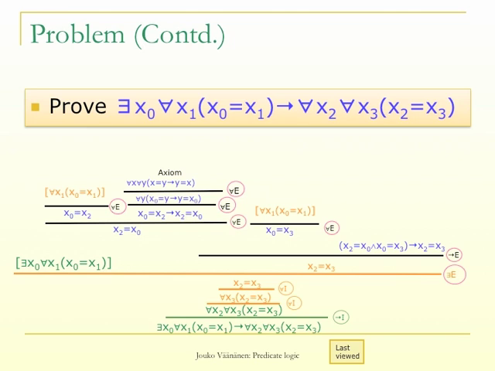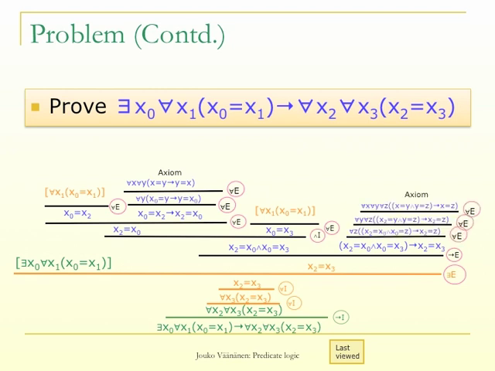Now we put these two identities together and use the implication elimination rule, and the implication which expresses the transitivity we get from the transitivity axiom by three applications of universal quantifier elimination, and we are done.